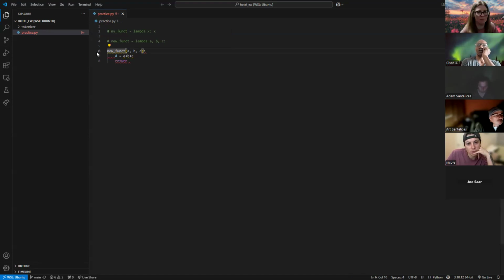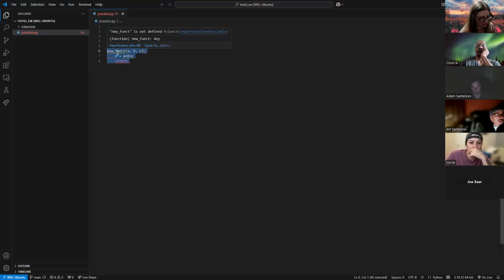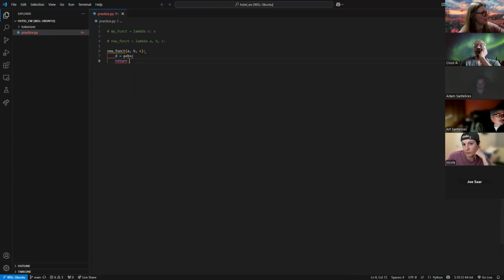On line 4, can you just continue that line and put in the activity that you want? Let's say you just wanted to add those, can you just put A plus B plus C and then pass in some values on line 6? This is probably confusing. This is an example of how we would write it if we weren't doing a lambda. I'm trying to show the comparison between the two.